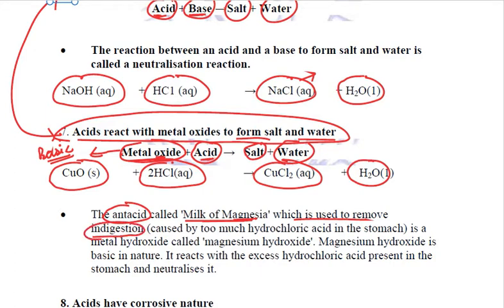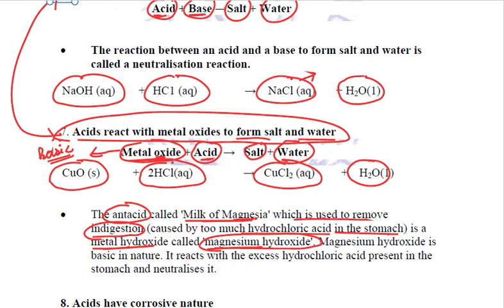Now what is indigestion? When there is too much of acid produced in our stomach, then that is called indigestion. In that case, in order to cure that indigestion, we use this milk of magnesia, and this milk of magnesia is nothing but metal hydroxide called magnesium hydroxide.